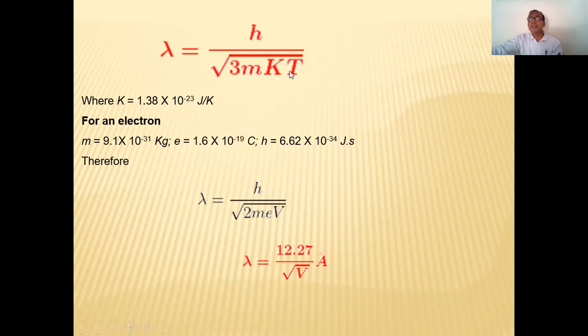Absolute temperature. The required expression where k is the Boltzmann constant, its value is 1.38 into 10⁻²³ joule per kelvin.